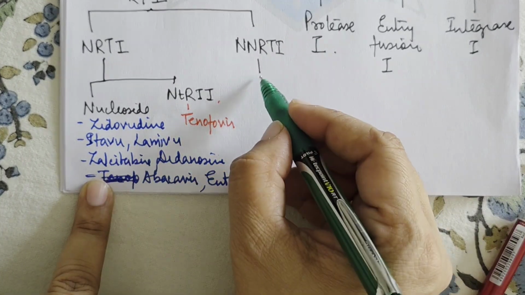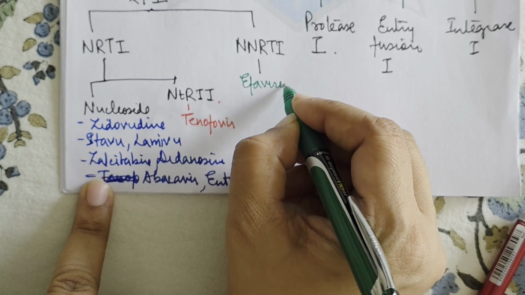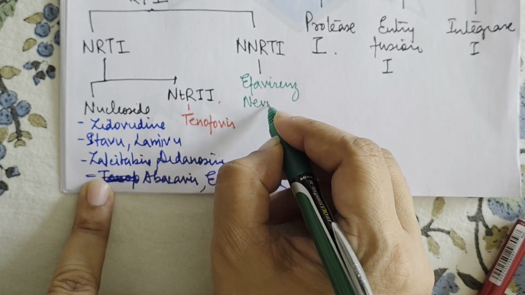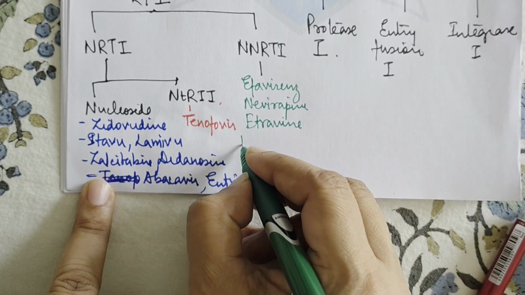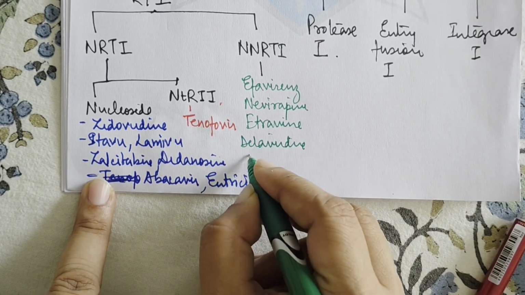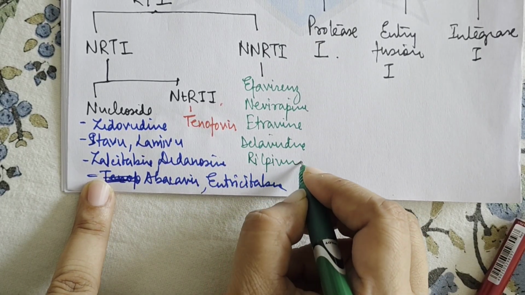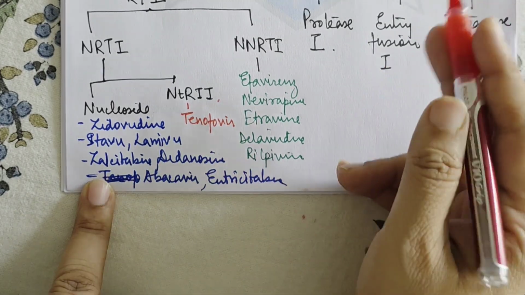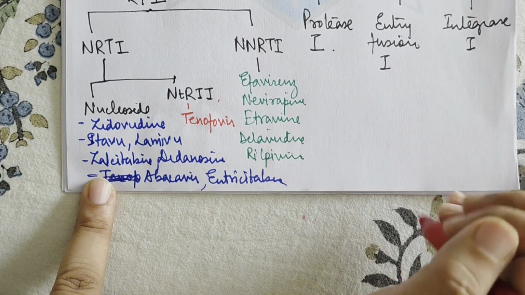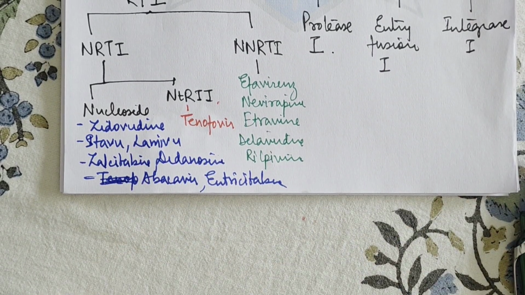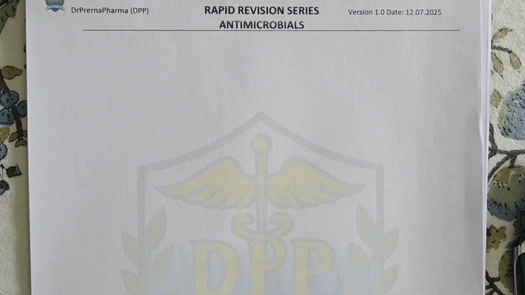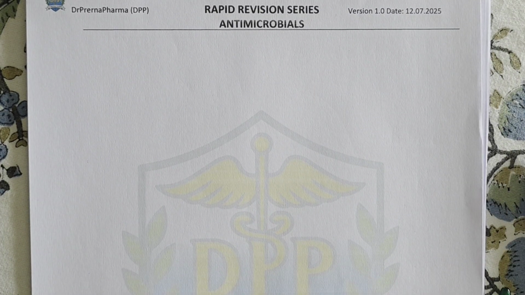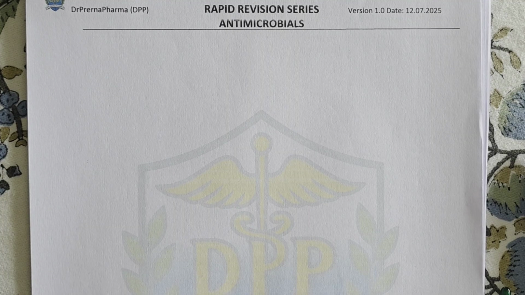And in NNRTIs we have efavirenz, nevirapine, etravirine, delavirdine, rilpivirine. Okay. Then protease inhibitors I've named there, fusion inhibitors I've named there, and integrase inhibitors also I've named there. So these are the major drugs that are used in the treatment of HIV. Now let's see them one by one. Let us see all the anti-HIV drugs one by one. They are very important, and it is very important that you remember all of them and complete them.